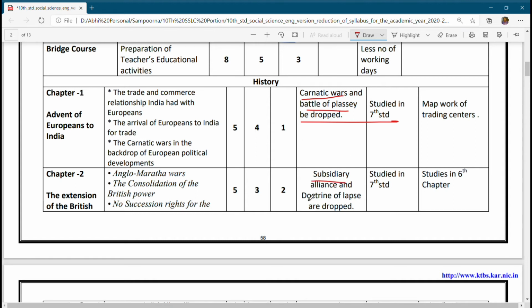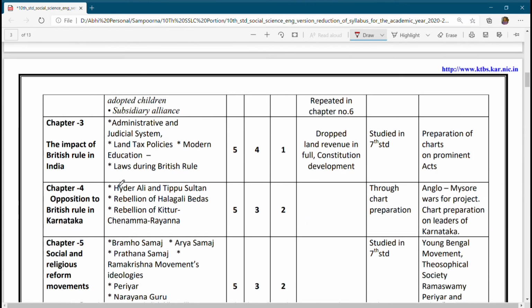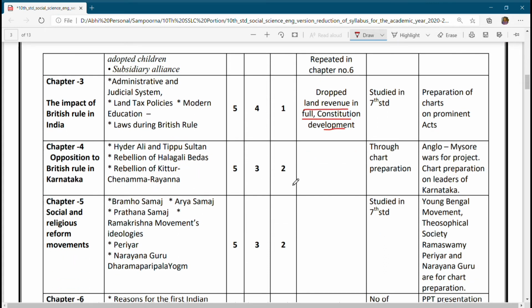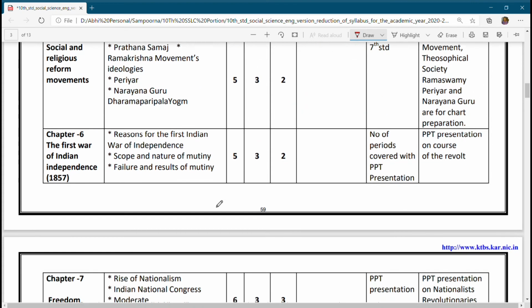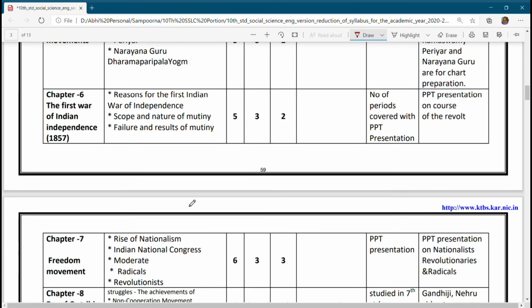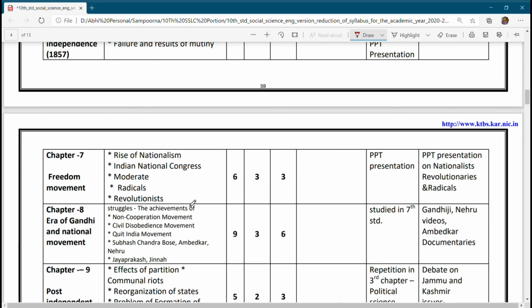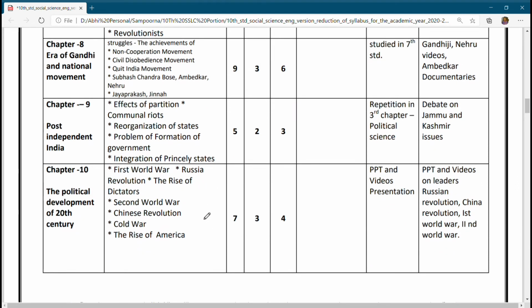Subsidiary alliance and the doctrine of Lapse are dropped. Then the impact of British rule, land revenue in full, and constitution development, everything is dropped. Hyder Ali. So all these things have been dropped here, which I will share. I will share you the link of this PDF. You just go through the PDFs and mark it in your textbooks.